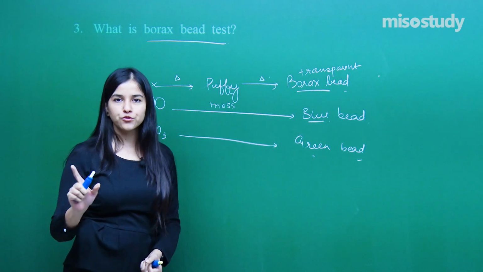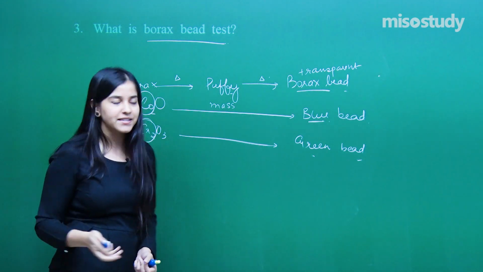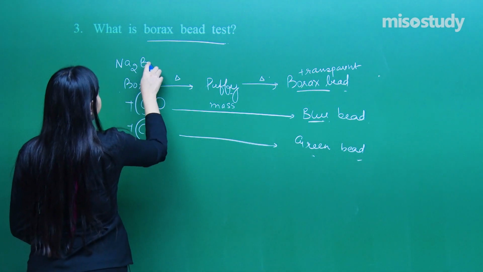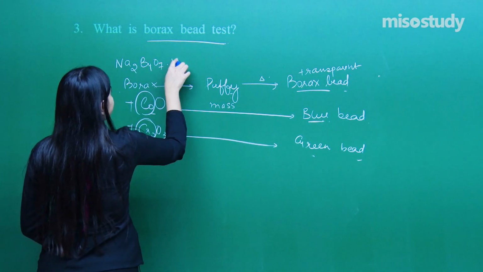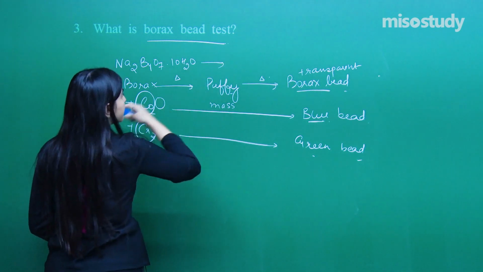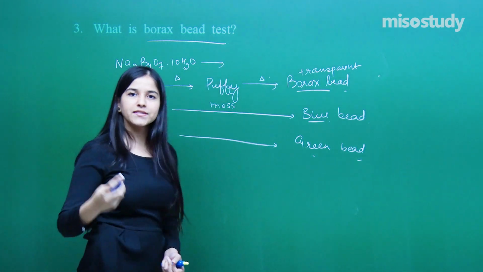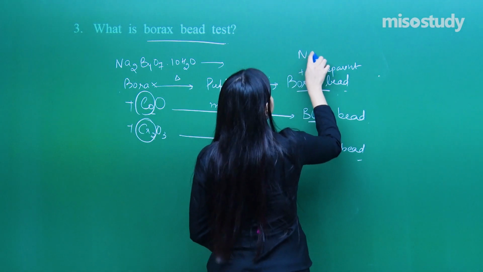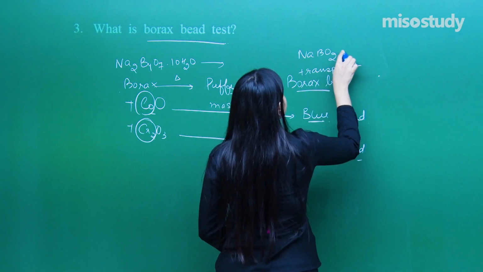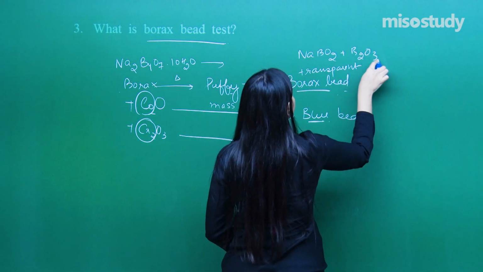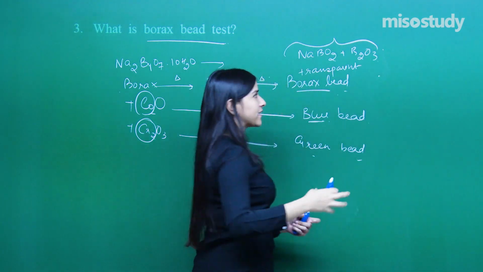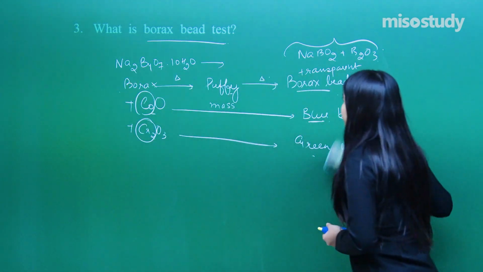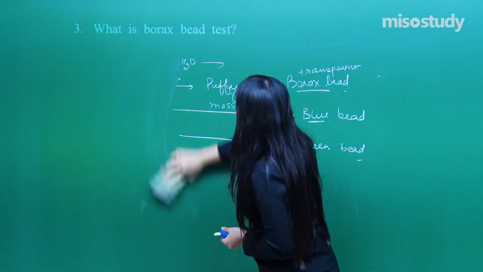I am not going to do it for you because we already have discussed that. Okay, let me just give you a slight idea. Na2B4O7.10H2O, we have to heat it up, and further you have to go. What is the borax bead basically? Borax bead is NaBO2 plus B2O3, the mixture of this, right? So basically it's a transparent liquid which solidifies. Clear? Okay. Now let's quickly move on to question number 4.